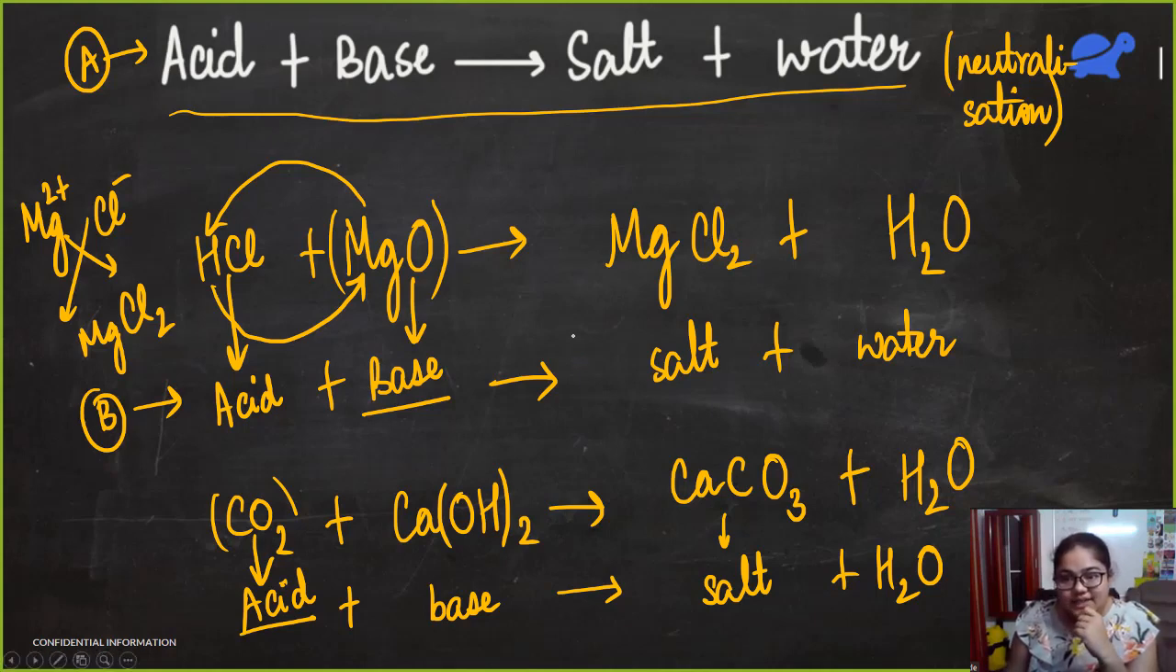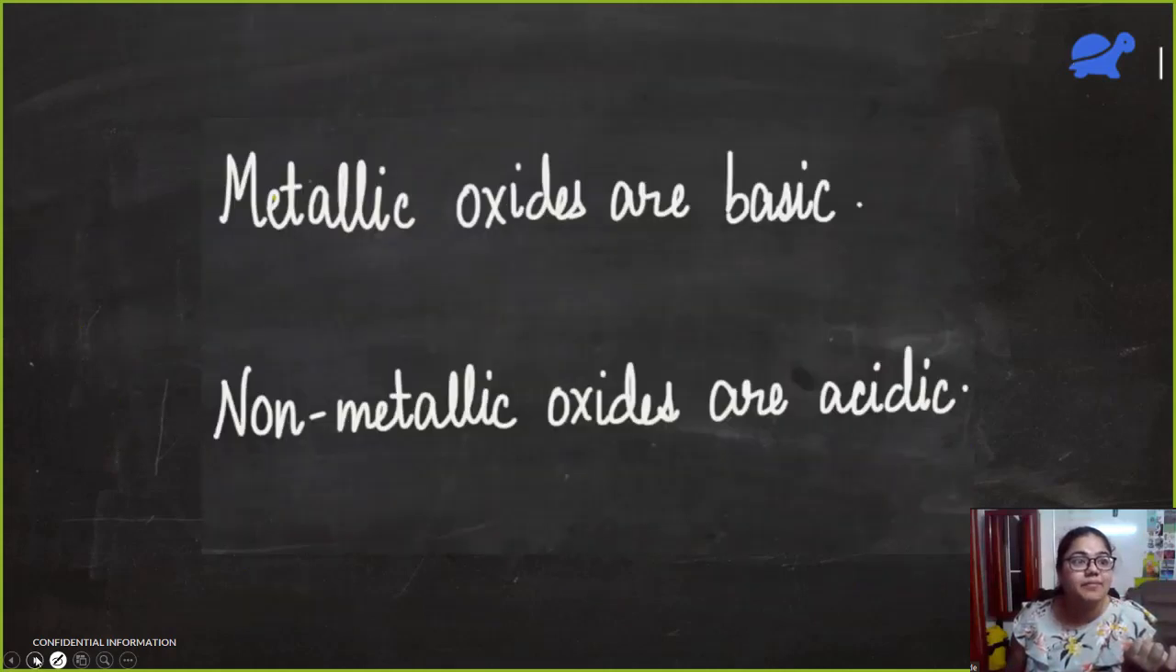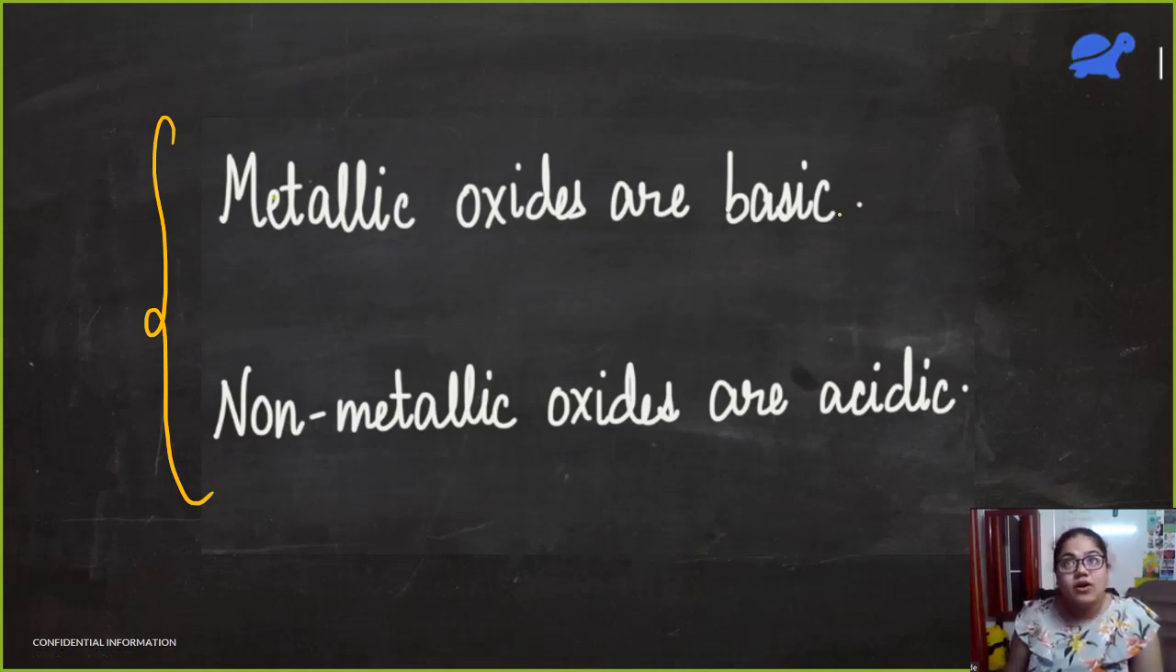So I hope this is clear. And you can explain this if asked in the exam. So let me write a general statement now that metallic oxides are basic oxides and non-metallic oxides are acidic oxides. So is that clear, Krish? Whenever you see a metallic oxide, it is going to be basic. Whenever you see a non-metallic oxide, it is going to be acidic. Fine? Okay, ma'am.